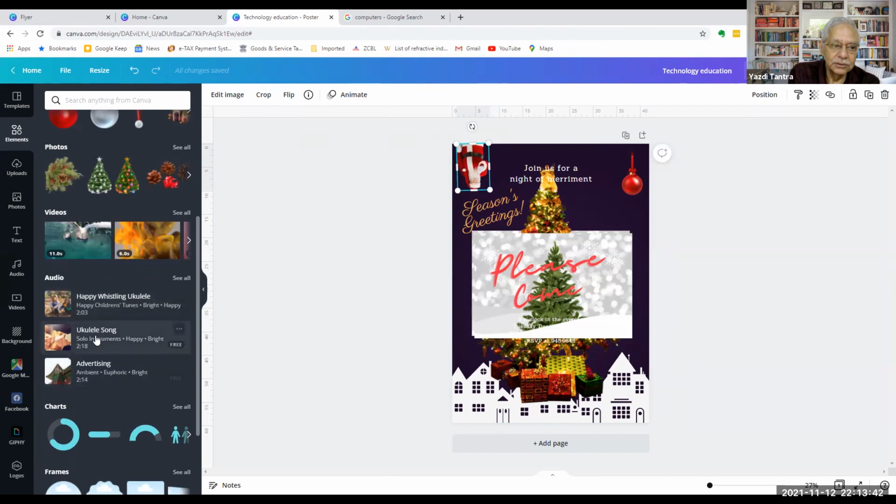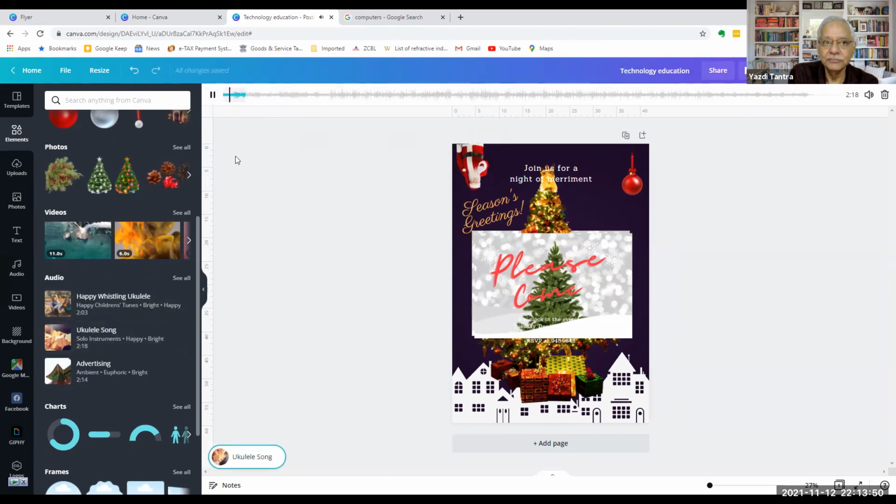including audio. So if you are going to send this by email, you can add an audio onto this and you can say play. So this is an entire song, a ukulele song, and this is the portion that it is going to play. But I don't like this portion, but this song is a long song. So I can just select, I want this portion to play.